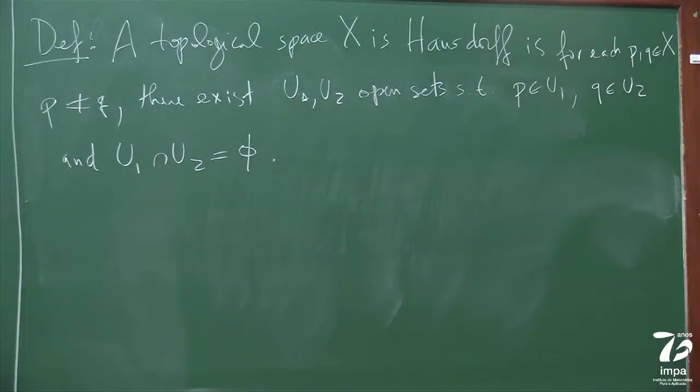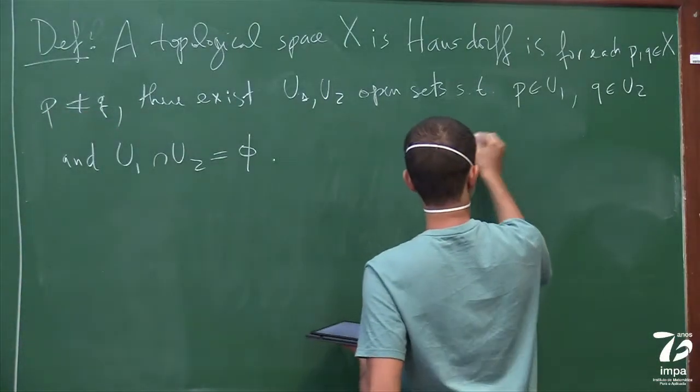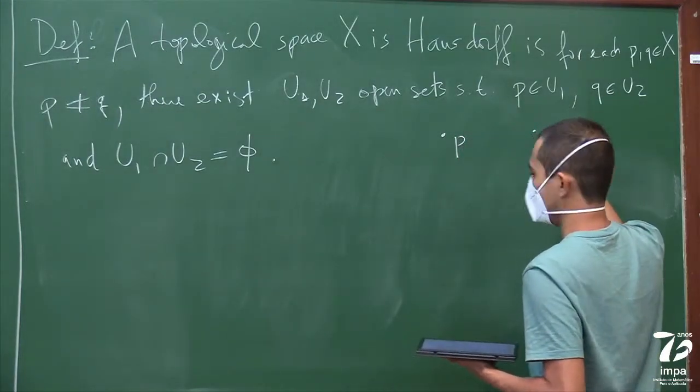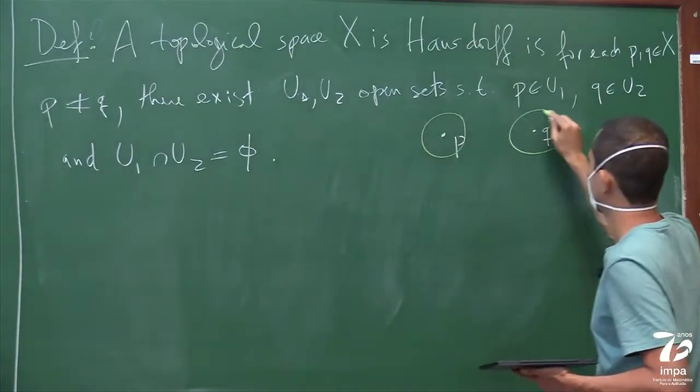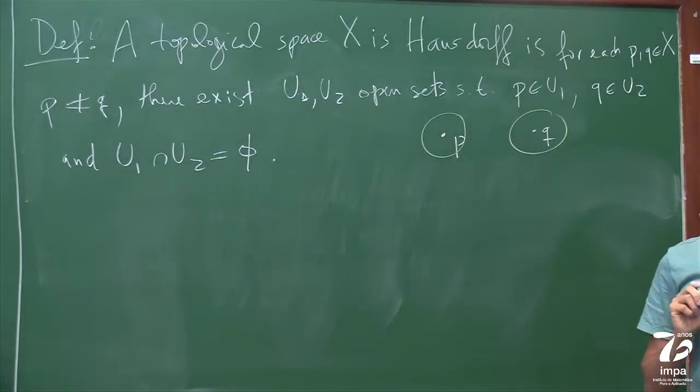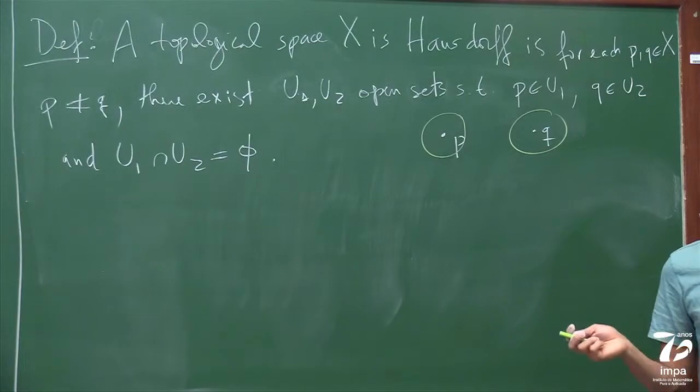So if you can separate any two points with open sets, if you have a point P and a point Q, you can find two open sets around P and Q which don't intersect. That's what it means to be Hausdorff.